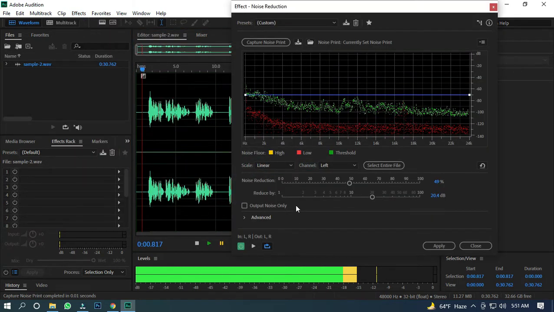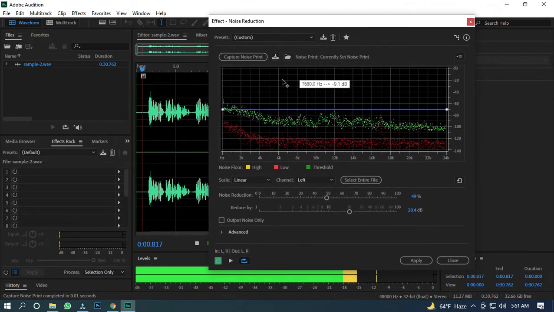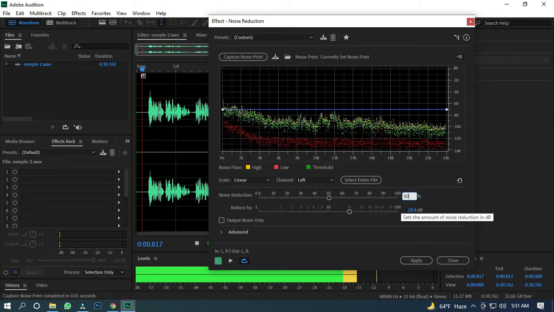After pressing it, a new box will come up for reducing the noise. The standard value is 50, noise reduction is 50 and reduced by is 20. It is the standard value, we use it.